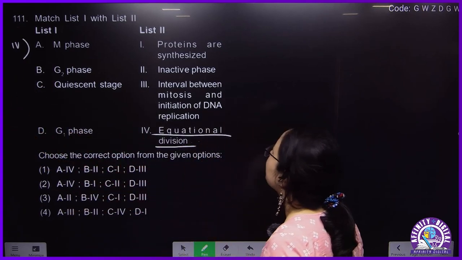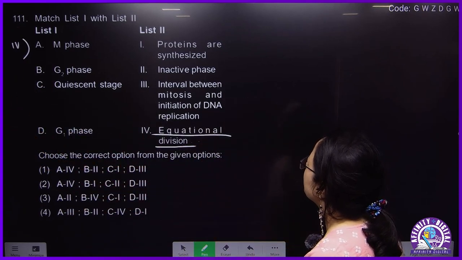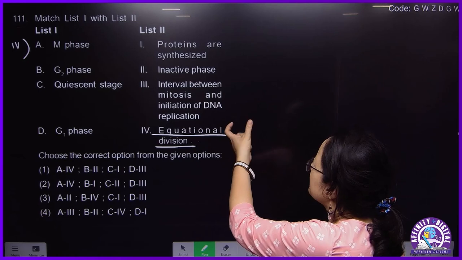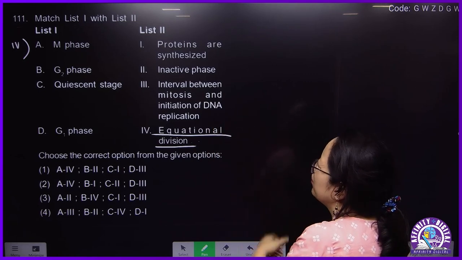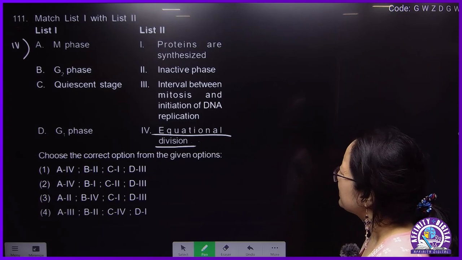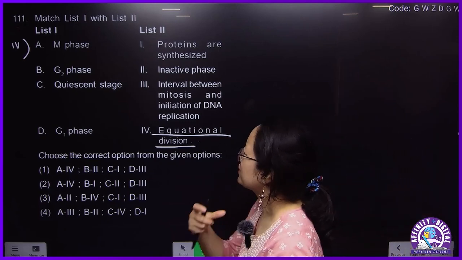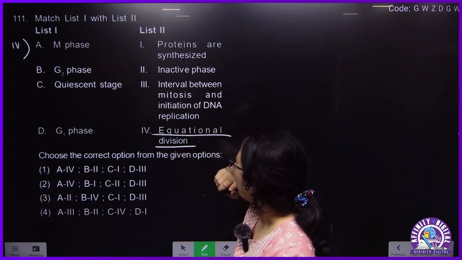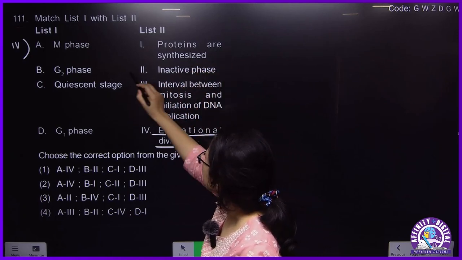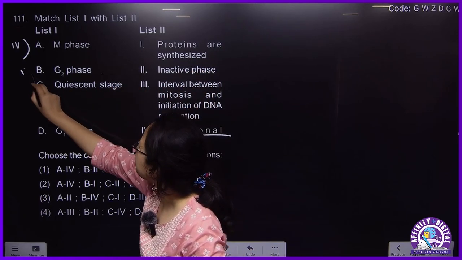Then the G2 phase here, according to the option and according to the matrix type, the term given, we have to arrange it. Sometimes it does not match much. I'll explain, but we have to match it. G2, proteins are synthesized. G2 will be 1.